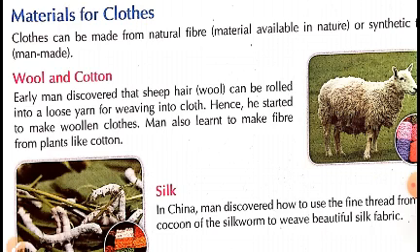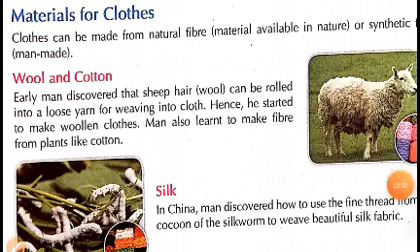So children, here we have two types of fiber or material used to make clothes. One is natural and the other is synthetic or man-made. Natural is either obtained from plants or from animals, whereas synthetic material is prepared artificially in factories by man by using chemicals.